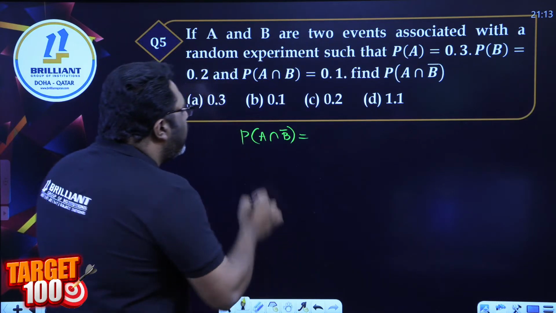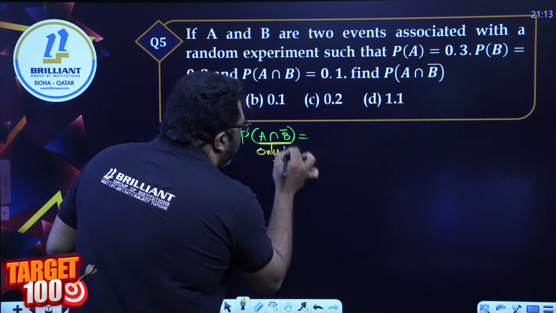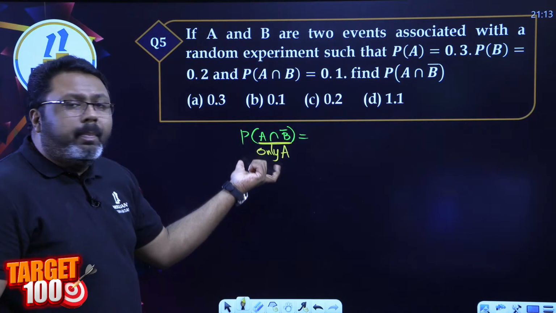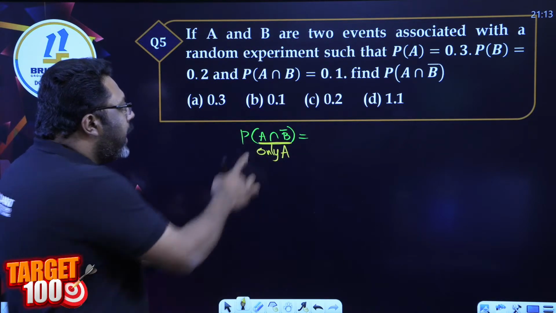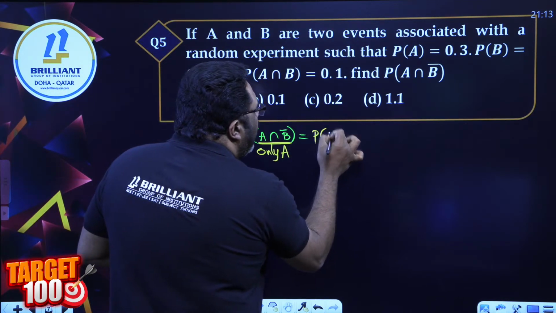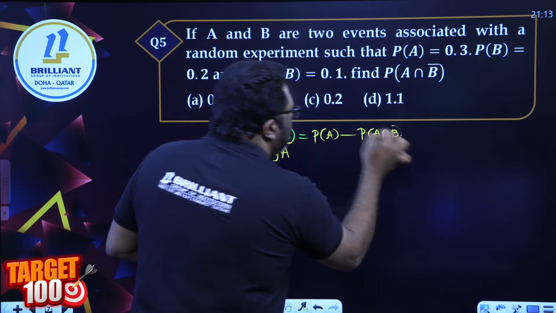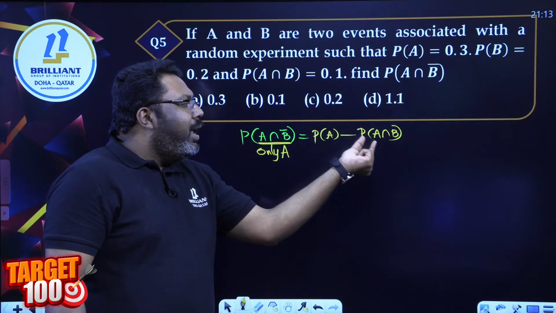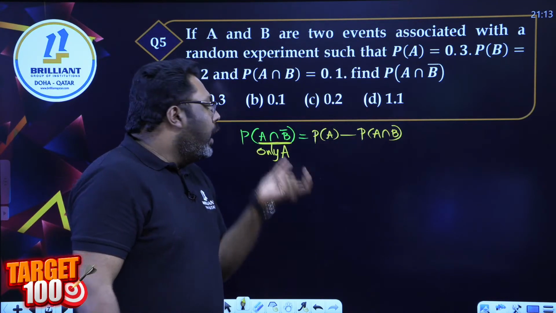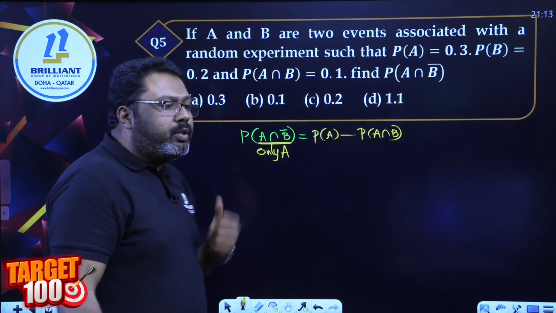This refers to only A. I want the probability of the outcome to become only A. That is actually, I want A minus A intersection B. That is, from A, I am removing whatever is a B. I want only A, so from A, remove whatever component belongs to B.